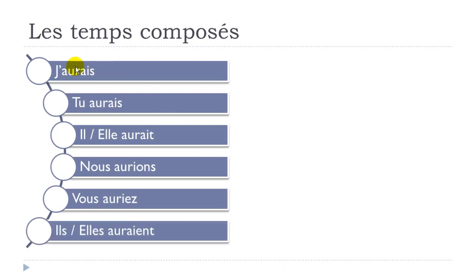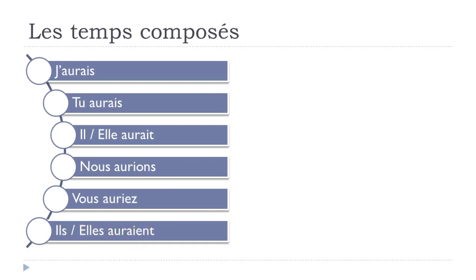Okay, so one more time. J'aurais, final S not pronounced. Tu aurais, same thing here. Il aurait, elle aurait, final T not pronounced, so phonetically exactly the same form here. Nous aurions, final S not pronounced, and then you've got this liaison, nous aurions. Vous auriez, EZ at the end, et auriez, and then the liaison, vous auriez. Ils auraient, remember, ENT, you don't pronounce it, auraient, ils auraient, elles auraient.